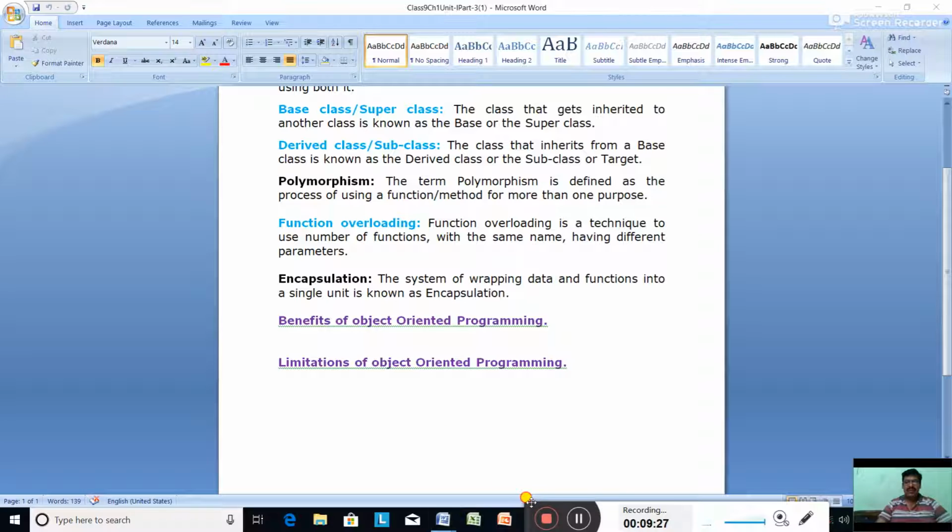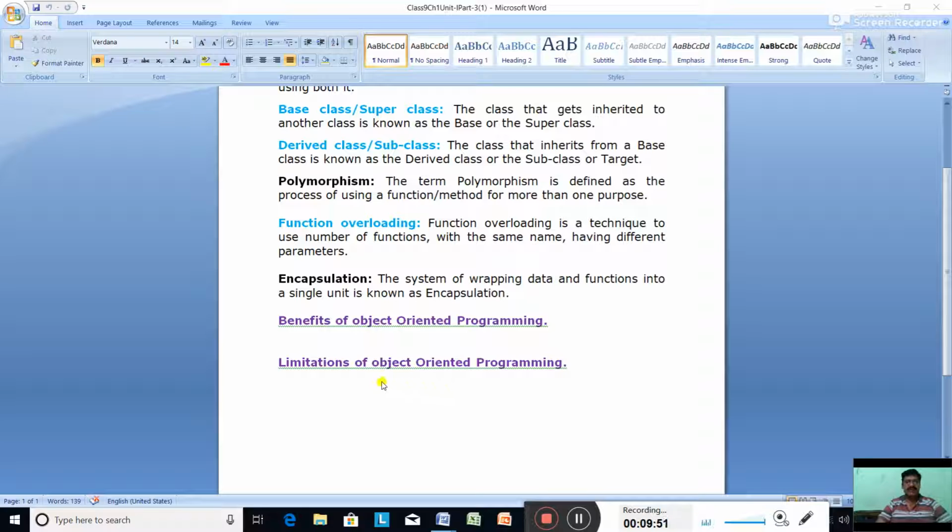Now we have some benefits of OOP. First, the reusability of the program code is enhanced. The software quality and performance are improved. Modularity is achieved. Data abstraction makes the software easier to handle. And software for complex tasks can easily be developed.